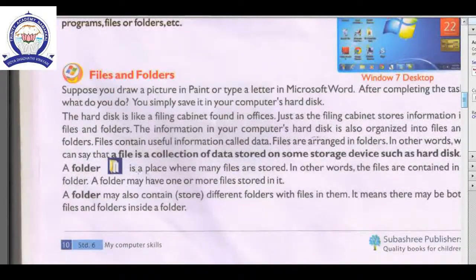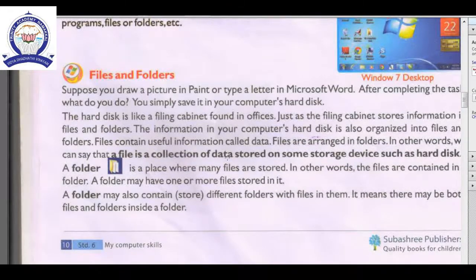See the next one, files and folders. What is meant by file? A file is a collection of data stored on some storage device such as a hard disk. What is meant by data? What kind of instructions we are giving to the CPU, that is called data. Data and information both are the same.